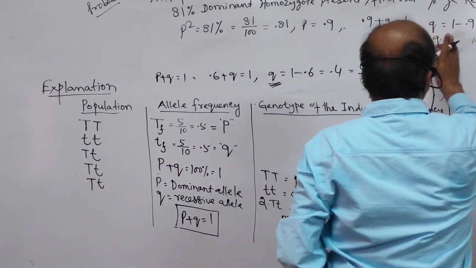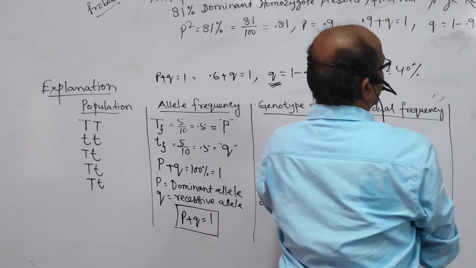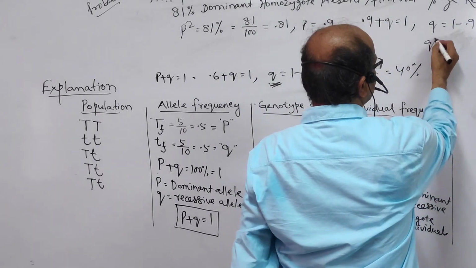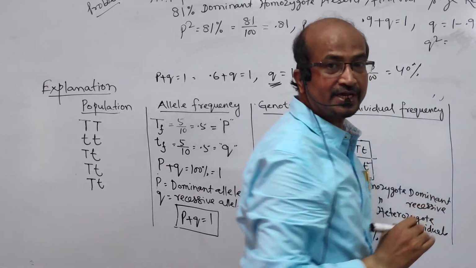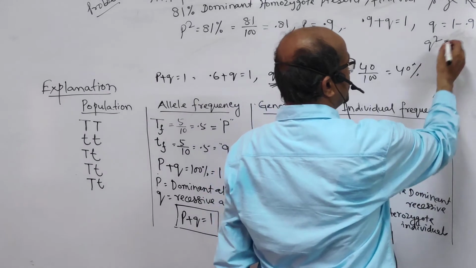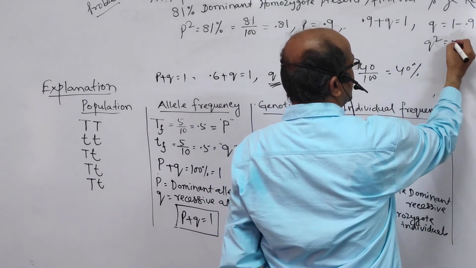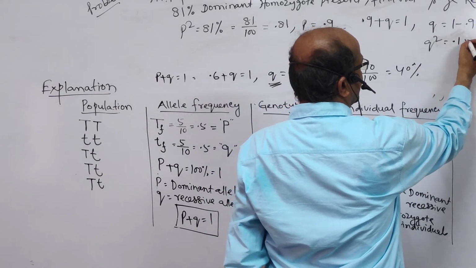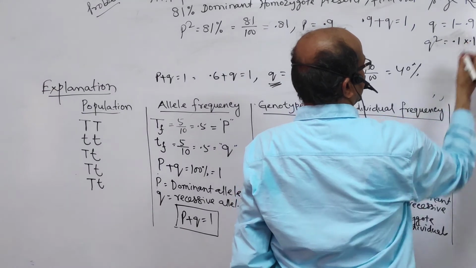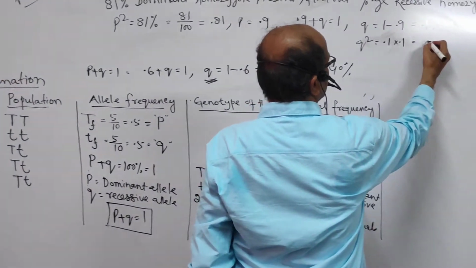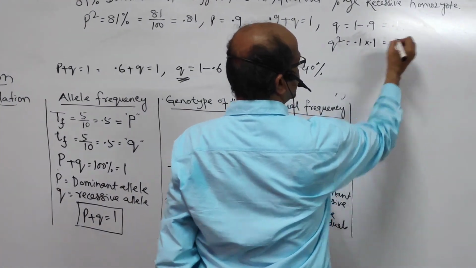So if the q value is 0.1, then q square is how much? q square will be 0.1 into 0.1. That will be how much? 0.01.